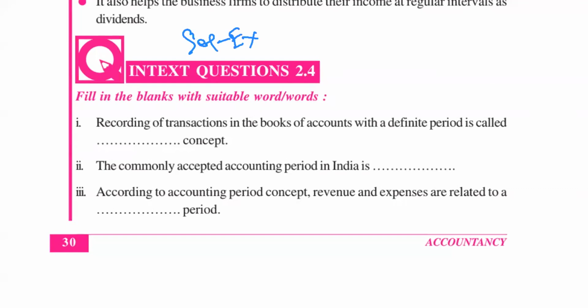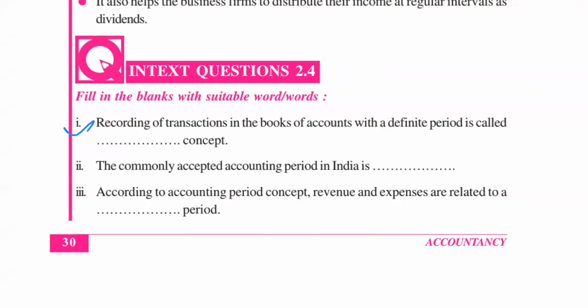Then we will get our profit. After that we will distribute that profit to shareholders. Clear? So profit is always distributed to owners. That distribution is called dividend. But employees are getting salary; they are working for the business and they are getting salary.